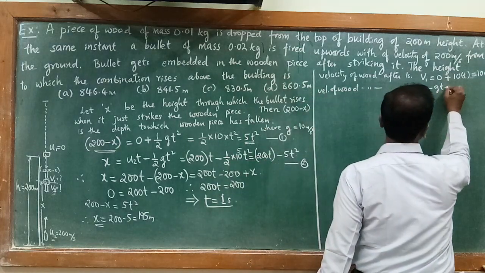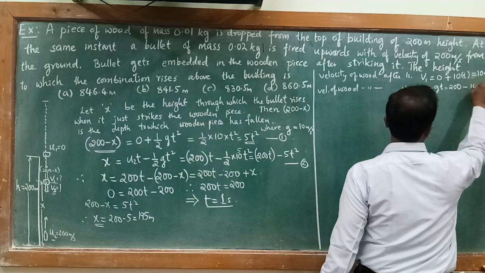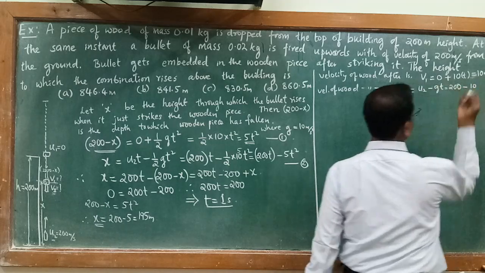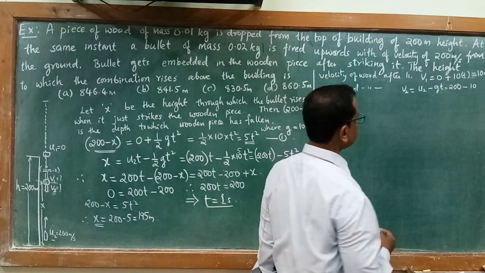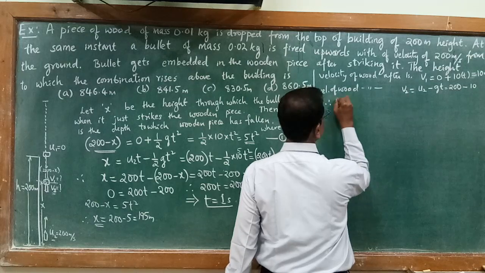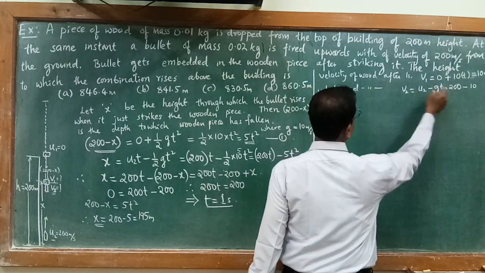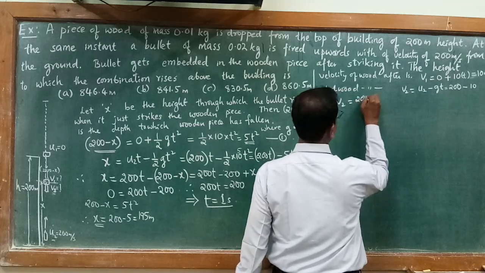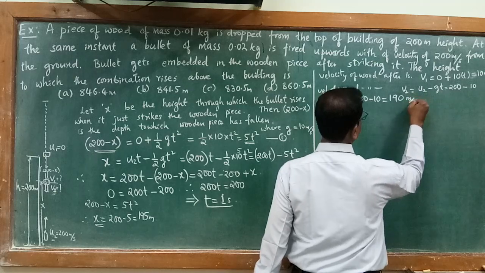Therefore u2 is 200 minus 10 into 1. 10 into 1 becomes 10. So v2 equal to 200 minus 10, that is 190 meter per second.